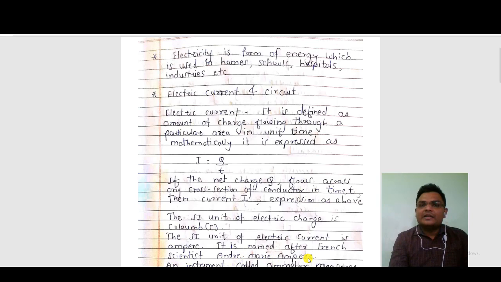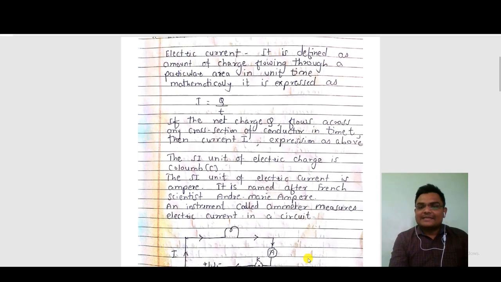Okay, did you understand all the concepts of electric current? The instrument called an ammeter measures the electric current in the circuit. It is a device used to measure electric current in an electric circuit, wire or any metallic conductor.